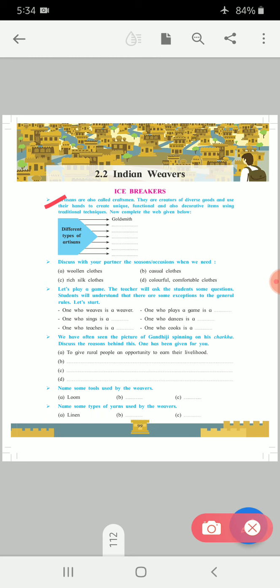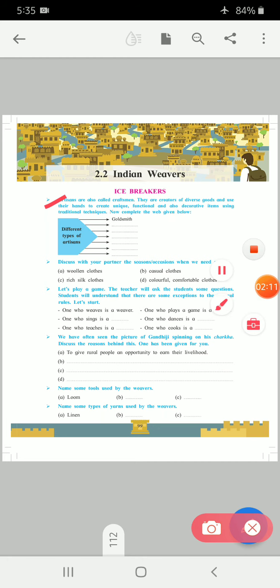See, they are creators of diverse goods. Diverse means different goods. Goods means things. They use their hands to create unique, functional, and also decorative items using traditional techniques. By using their hands, they create unique, unlike the same, then functional and also decorative items. Now complete the web given below.